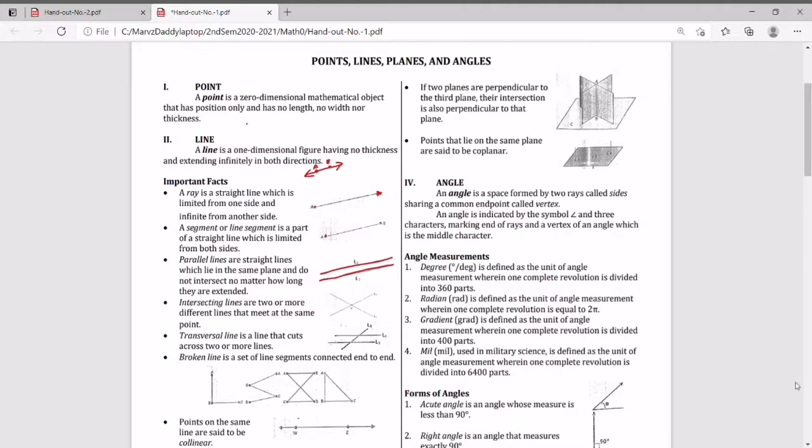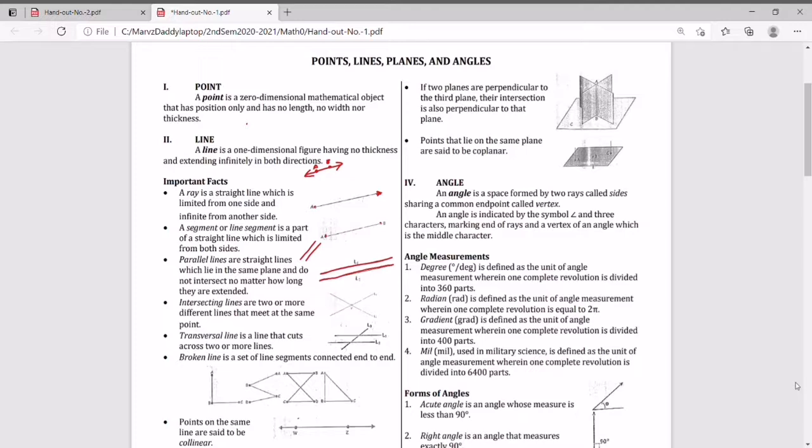They lie on the same plane and do not intersect no matter how long they're extended. So as you can see, that is a parallel line, or we can have this parallel line. Wherever they are in space, they do not intersect, but they have the same angle or position in space.